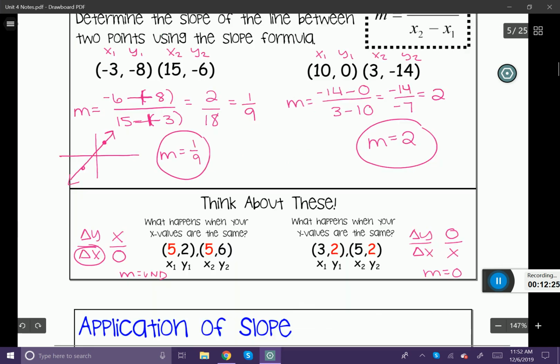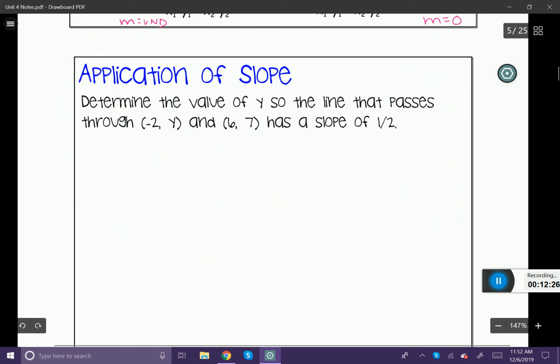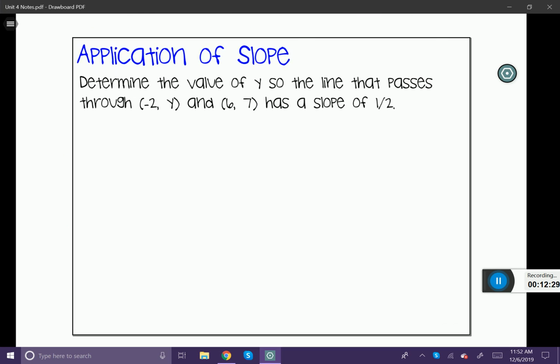Okay, the last thing I want to go over today is an application of slope. Let's determine the value of y so the line that passes through the points (-2, y) and (6, 7) has a slope of 1/2. Basically, I'm going to draw a little picture to show you what's happening. I have 2 points.